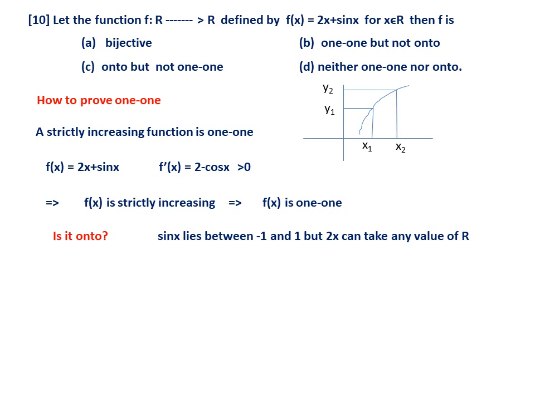That means f of x can be very, very large. f of x can be very, very small also when x is negative. Therefore definitely it can take all values, because it is a continuous function also, sin x is continuous, so it can take all values between minus infinity to plus infinity. Therefore definitely it is onto also. So the option is A, bijective. This is the reason.